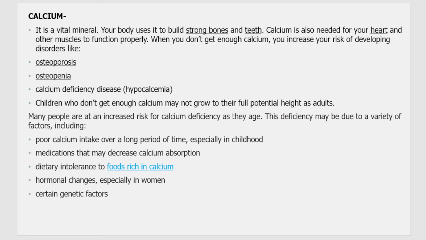Hypocalcemia is a situation where the body is suffering from deficiency of calcium. And during the growing ages, if children do not get enough calcium, they will not grow into fully grown adults. They can face growth deficiencies because of less calcium present in their body.